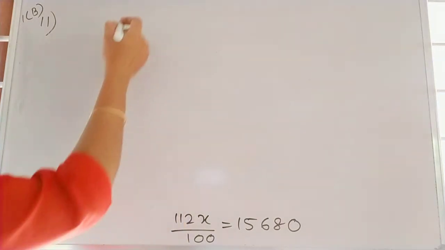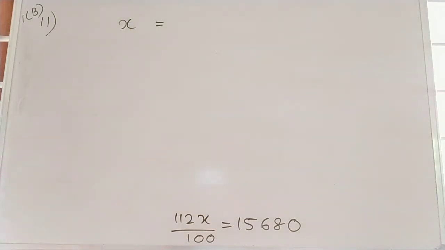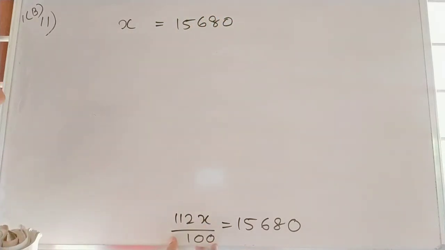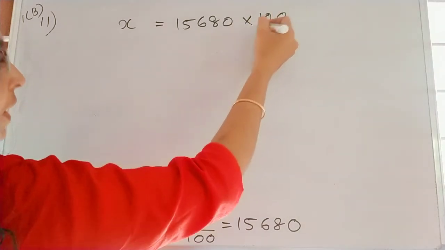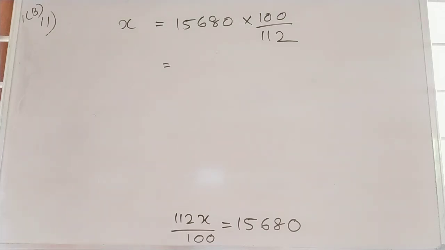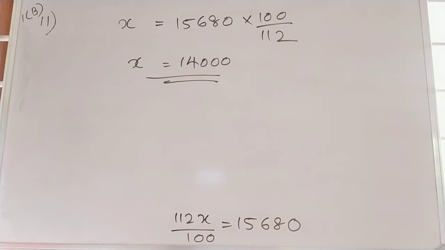We got the value of X, no? So X, let it be there in the left side itself. So X is equal to 15,680. Then this left side 112 divided by 100 becomes, taking the reciprocal on the right side, 100 divided by 112. So X is equal to what? Find out. So we got X is equal to 14,000. So what is that 14,000? That is the new marked price of the refrigerator.